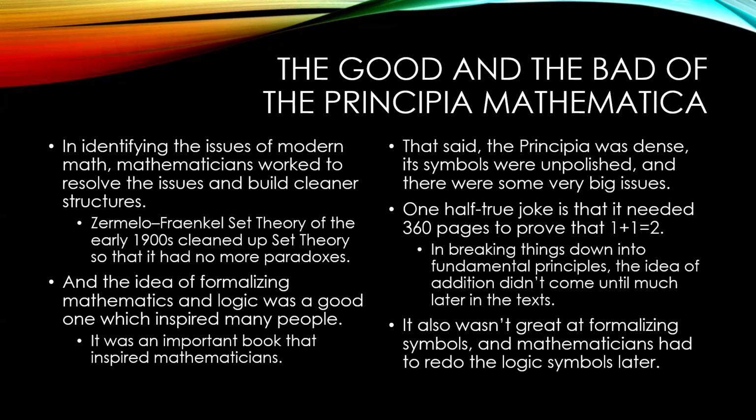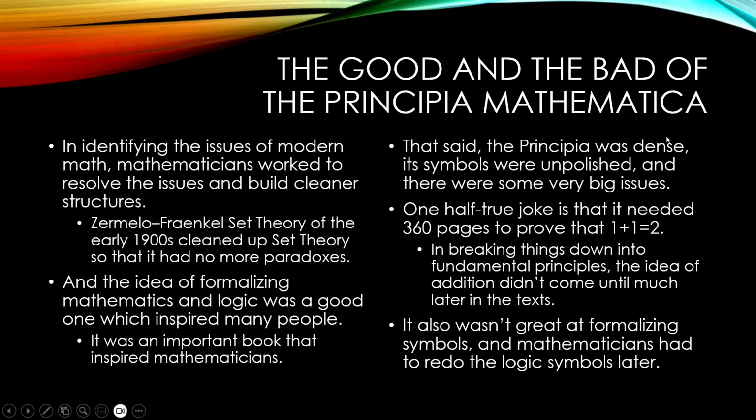This is something from the last 150 years or so. The idea of formalizing mathematics and logic was a good one, which inspired many people. A lot of people have tried to formalize things. The Bourbaki group, for instance, said, what if we each just took one big branch of math and tried to formalize it? There was a lot of good stuff that came out of that.